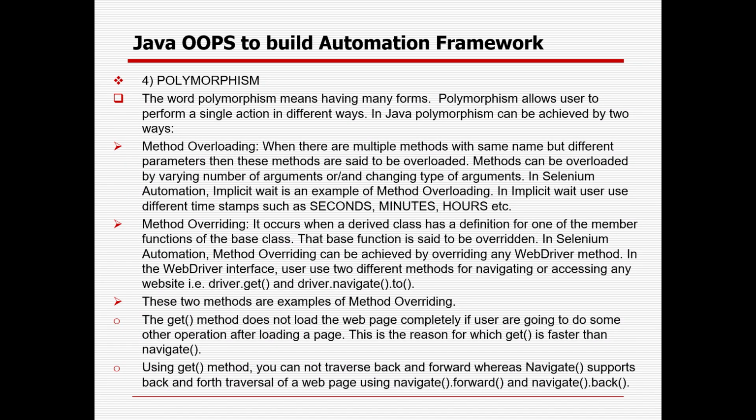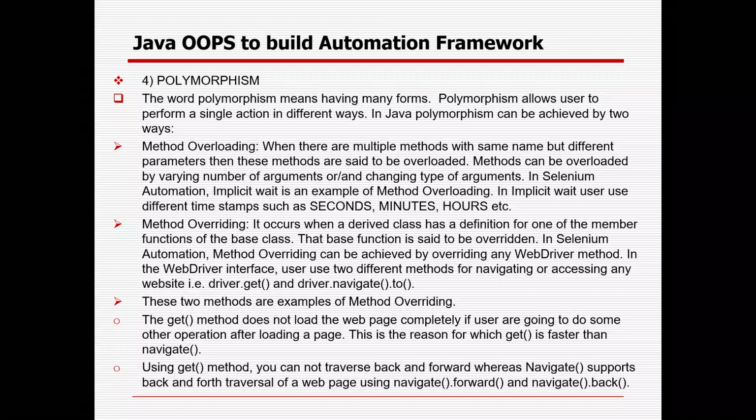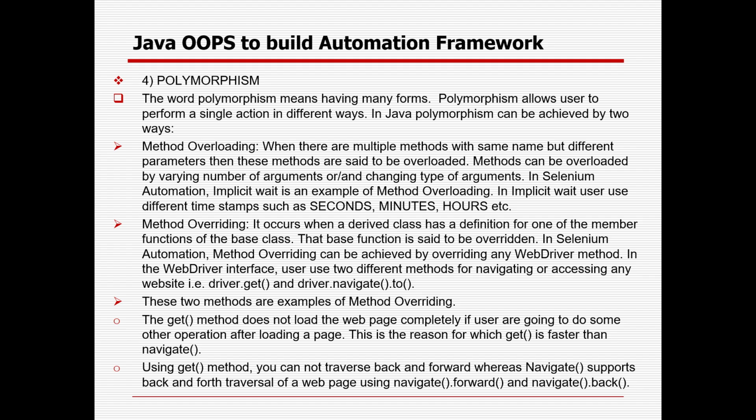But you know that for this particular website, a couple of pages might take 1 to 2 minutes to load. So for this particular page class, you can define the implicit time as 2 minutes or 1 minute based on your requirement, so that the 30 seconds will be overridden by this 2 or 3 minutes. For this page it will wait for 2 minutes or 3 minutes or 1 minute, whatever, and it will never fail. That is the way you can use the method overriding concept in a real-time automation framework.